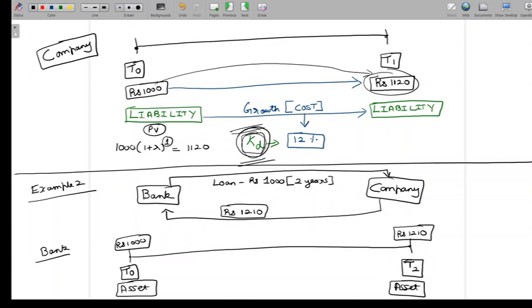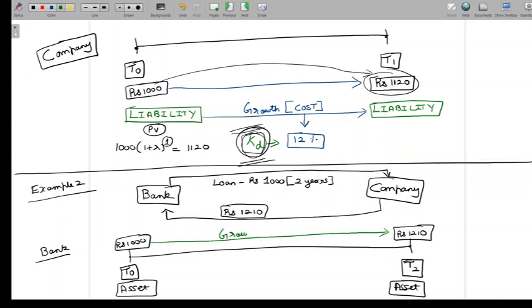So the value of the asset at T0 is 1,000, the value at T2 is 1,210. We can see the values are not the same.